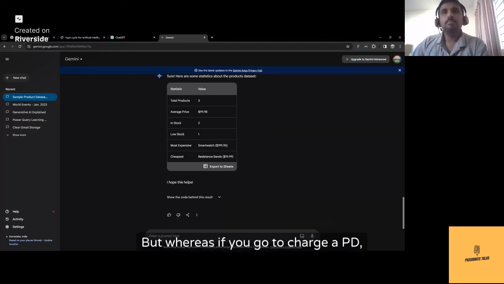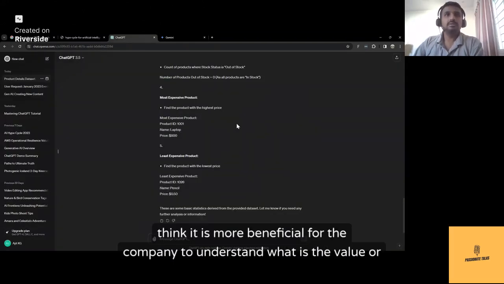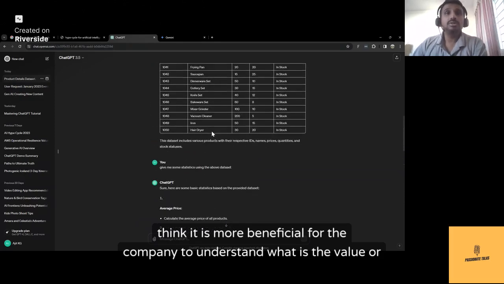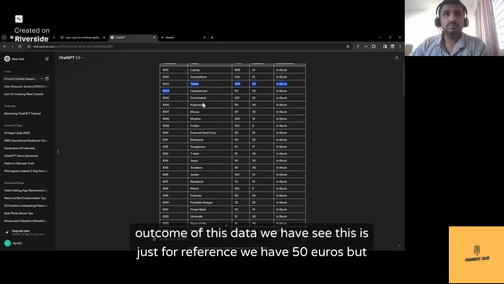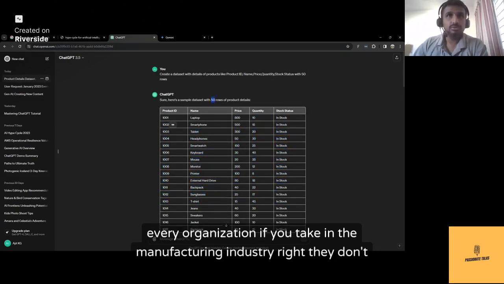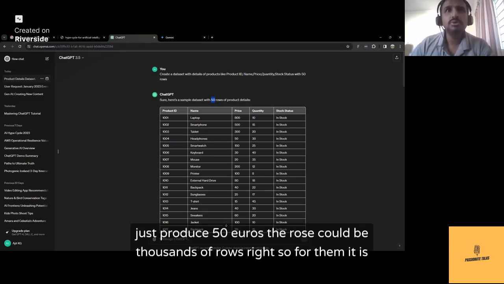But whereas if you go to ChatGPT, I think it is more beneficial for the company to understand what is the value or outcome of this data. See, this is just for reference. We have 50 rows, but every organization, if you take in the manufacturing industry, right, they don't just produce 50 rows.